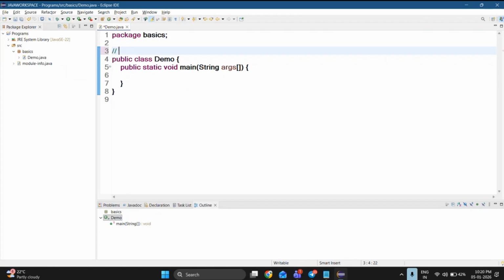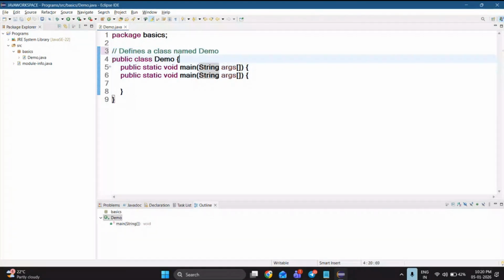What are we doing here? Class hello world. How to execute my class? It defines a class named demo. Okay, fine. Next, what is the main method going to do? The main method is the starting point of program execution. Anything is okay for me: starting point of our execution.